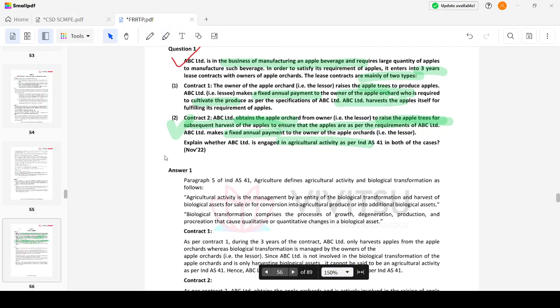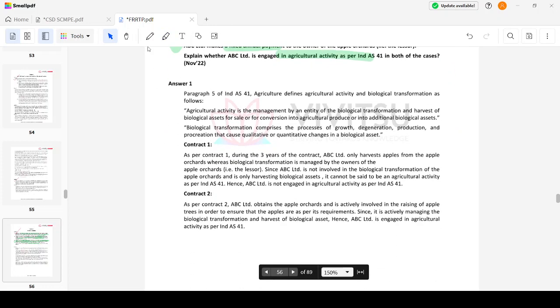Paragraph 5 of Ind AS 41 Agriculture defines agricultural activity as follows. Agricultural activity is the management by an entity of the biological transformation and harvest of biological assets for sale or conversion into agricultural produce or into additional biological assets.